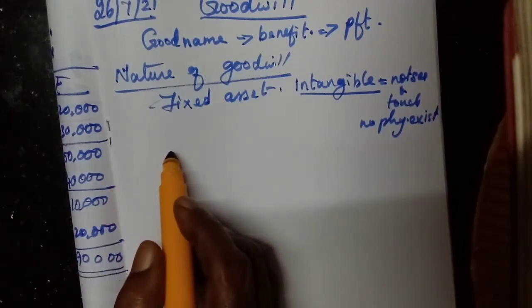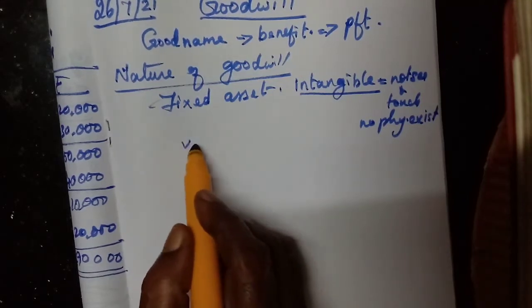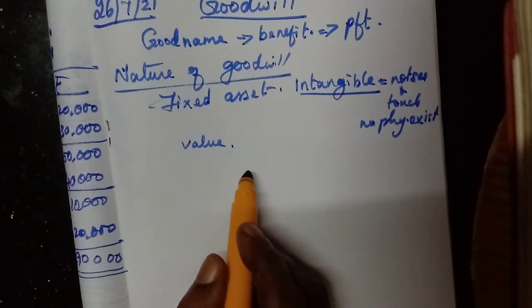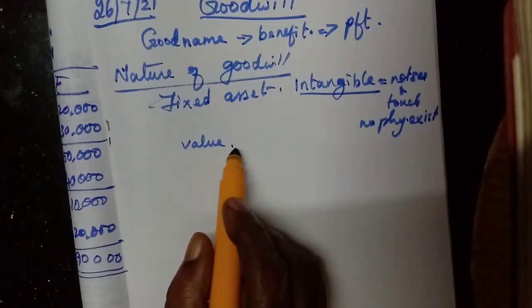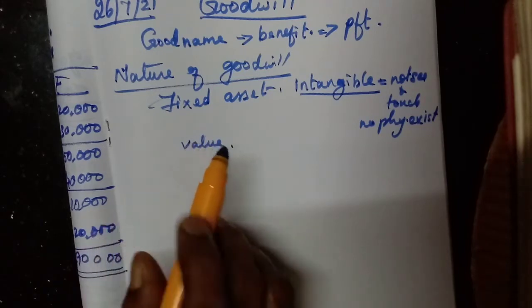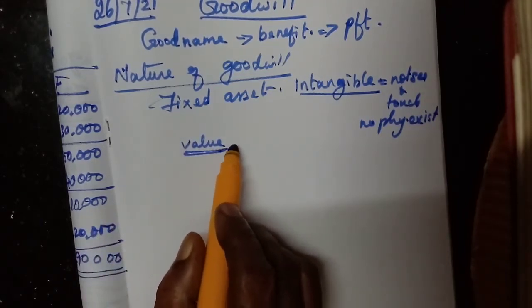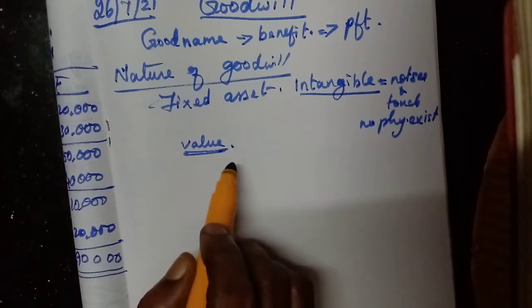And it has a value. We record it in the books of accounts. Any transaction that cannot be measured in terms of money cannot be entered in the books of accounts, but goodwill we are entering, and we value that goodwill. That is what we are going to learn.